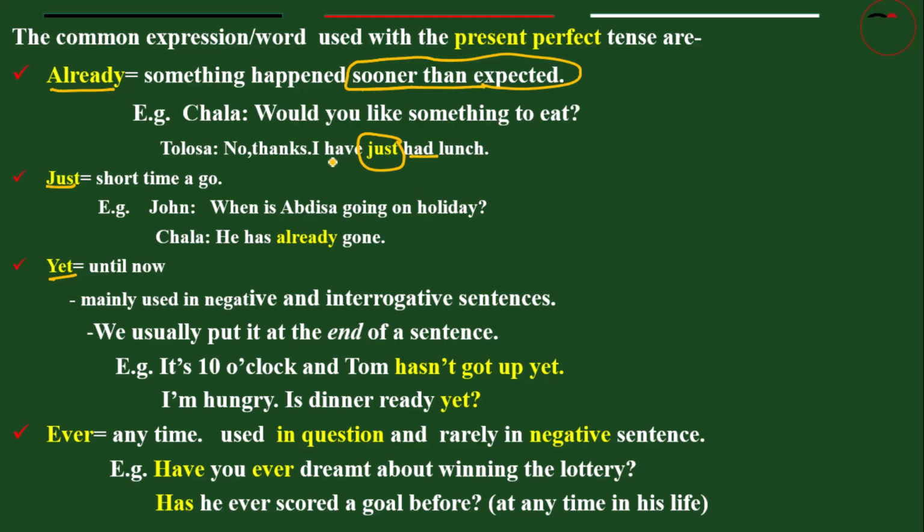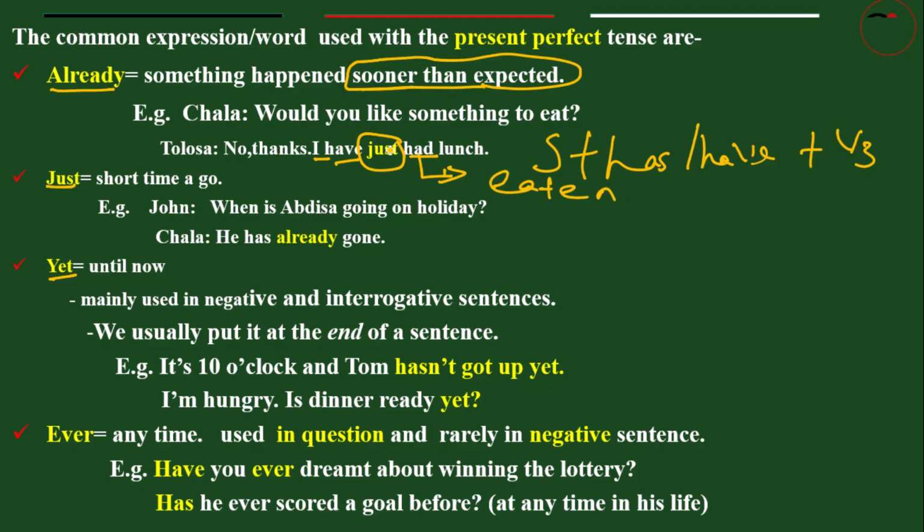Because the form of present perfect is subject plus have or has plus verb 3. Last, verb 3. Here I is given, and I is followed by have. Then we change verb 1 into verb 3, had. So I have just had a lunch. That means I've already eaten the lunch. Had in this context has the meaning of eaten. Have eaten.